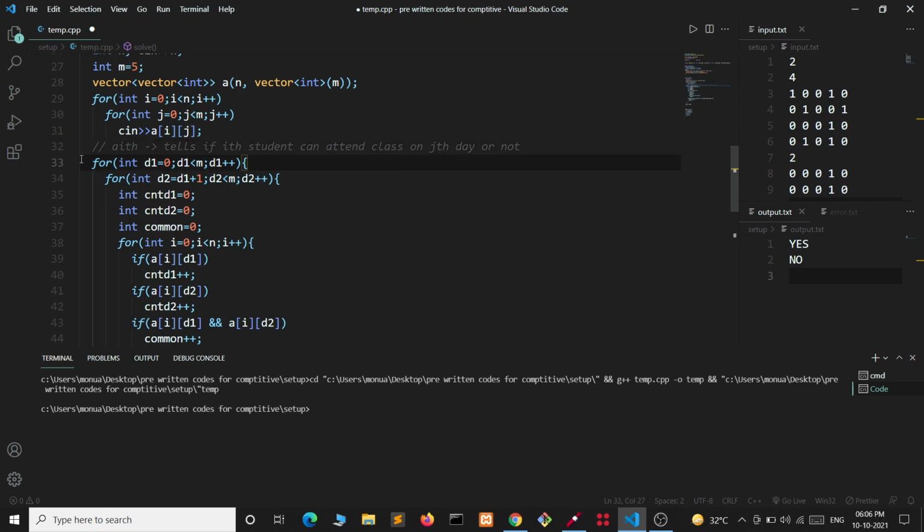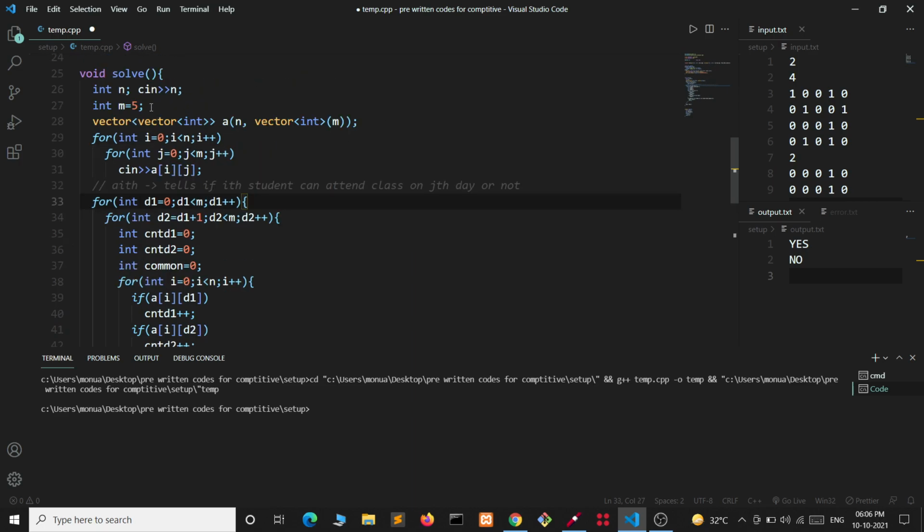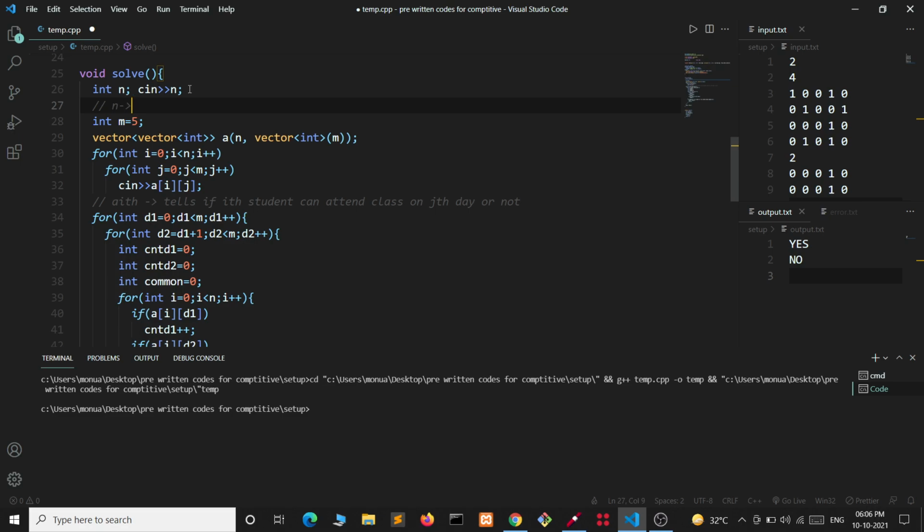Our aim is 5, the number of columns is 5, and n is the number of students.